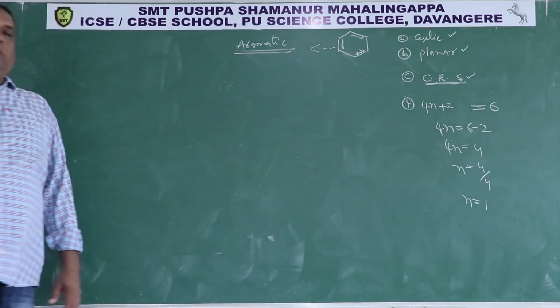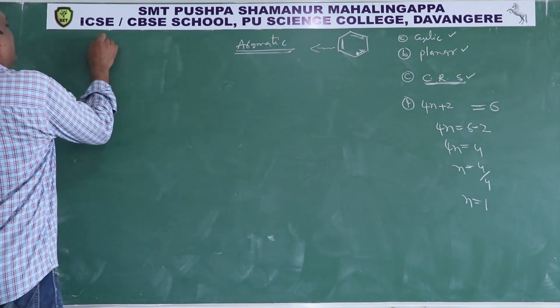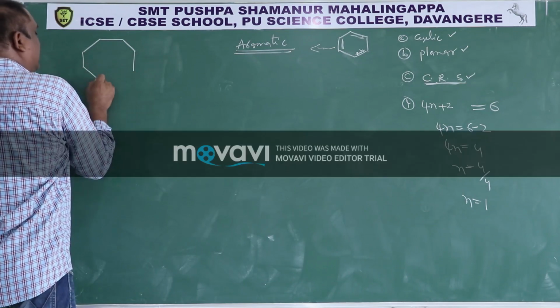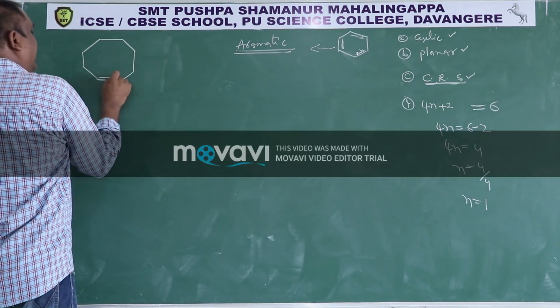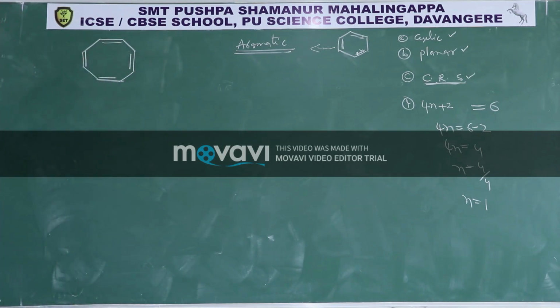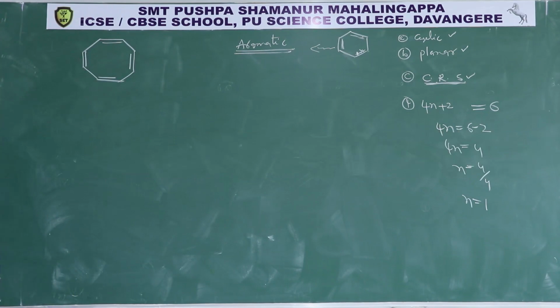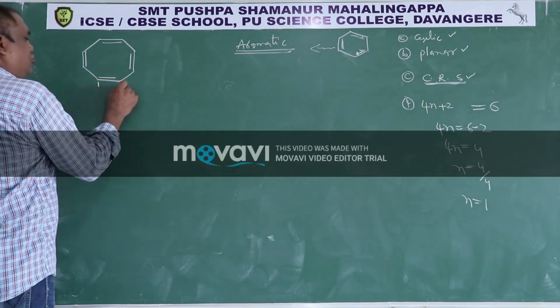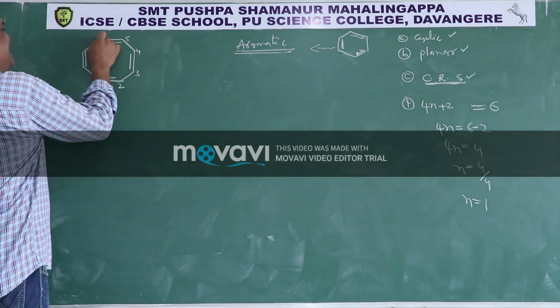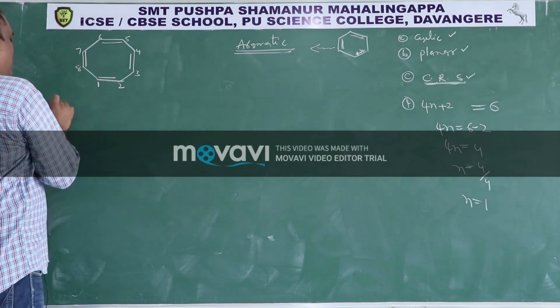Next, let me check this compound. It is cyclo-octatetraene. A cyclic compound having 8 carbons, therefore cyclo-oct. 4 double bonds are there, tetraene, cyclo-octatetraene. Or I will give numbers like 1, 2, 3, 4, 5, 6, 7, 8. So its name is